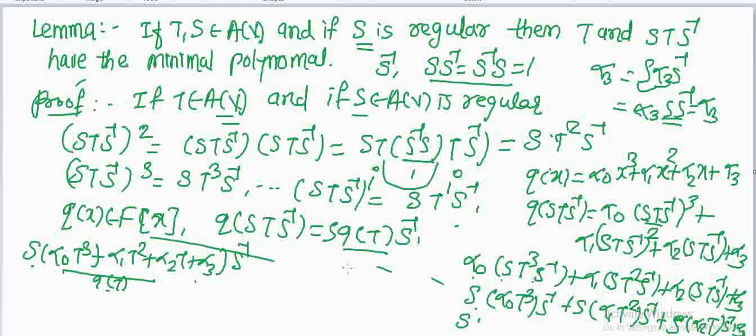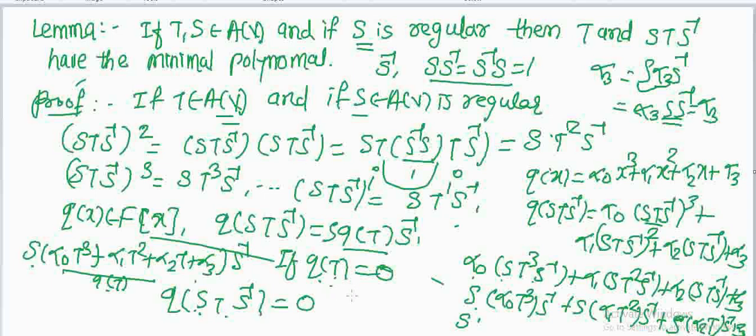But if q(T) equals 0, then q(S T S inverse) equals 0. That means if T satisfies a particular polynomial, then the same polynomial will be satisfied by S T S inverse.